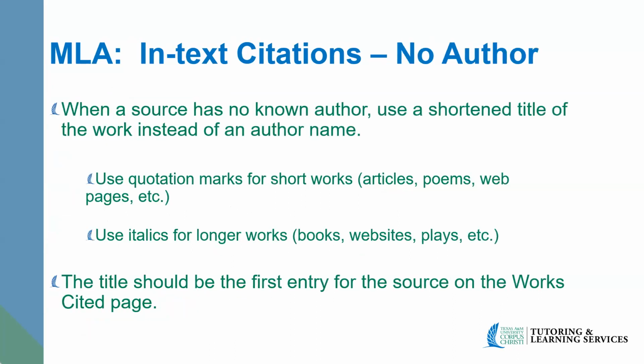Alrighty, so next is if we have no author for our in-text citations. So when a source has no known author, use a shortened title of the work instead of the author name. You use quotation marks for short works, such as articles, poems, or web pages. And then you use italics for longer works, such as books, websites, plays. The title should be the first entry in the source of your works cited page. The works cited page is the page that goes at the bottom of your writing. We have discussed that in another video if you'd like to check that out.